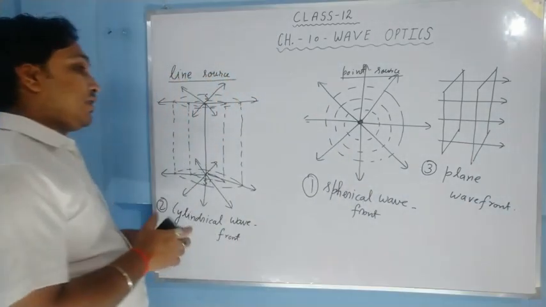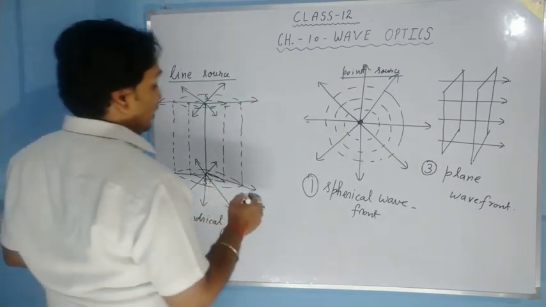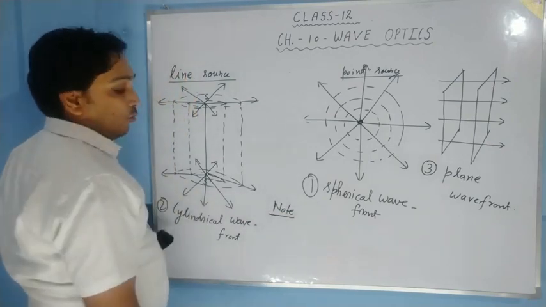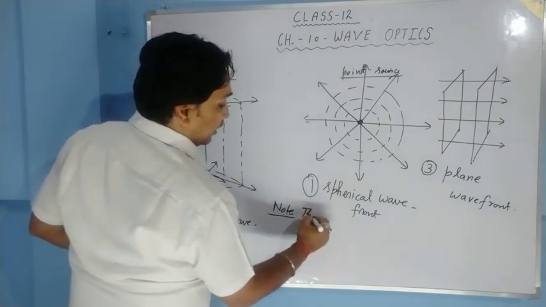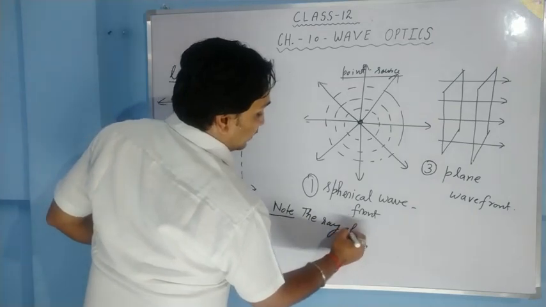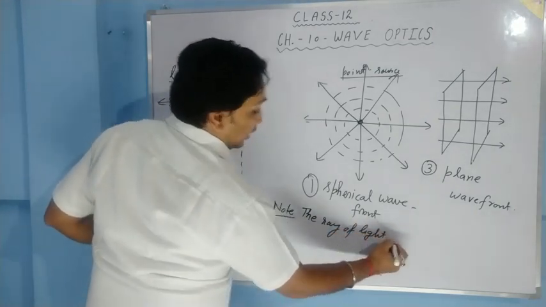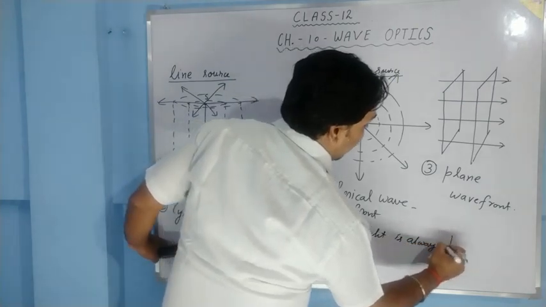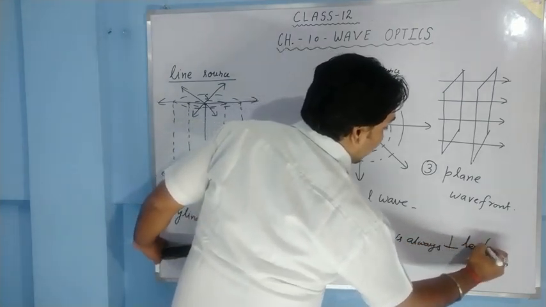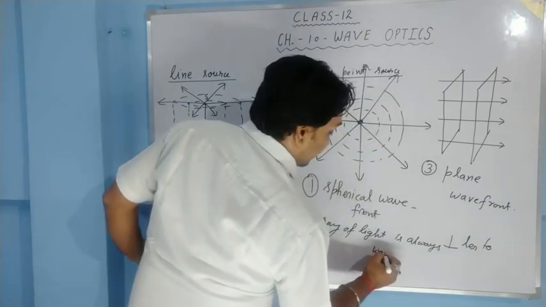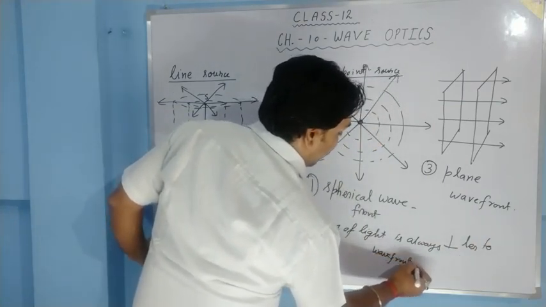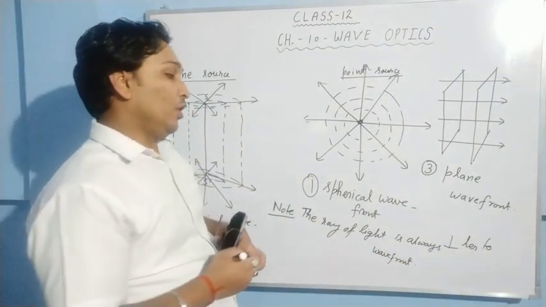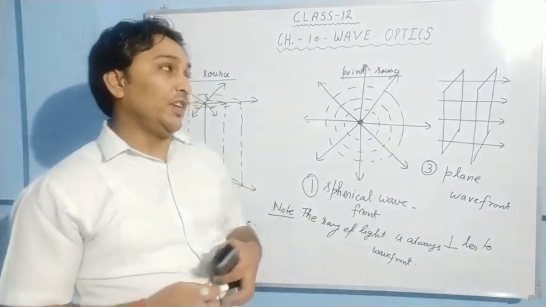The very important point to consider from here is that the ray of light is always perpendicular to the wavefront. Is it clear? The ray of light is always perpendicular to the wavefront. So this point is very important.